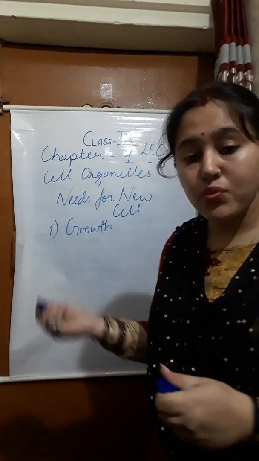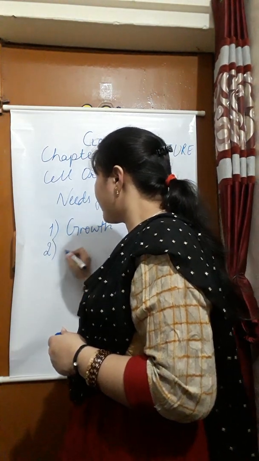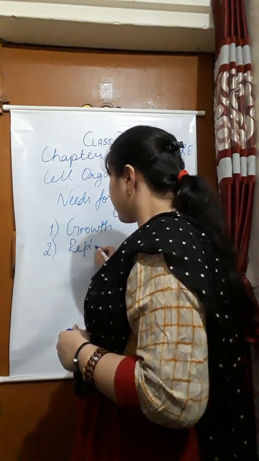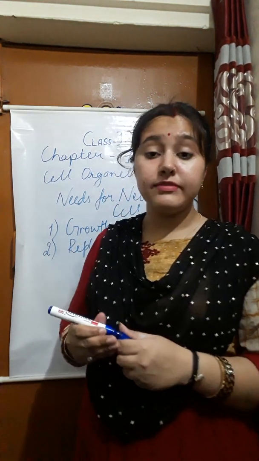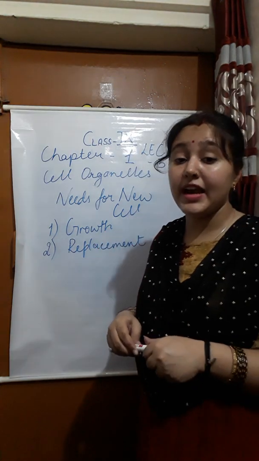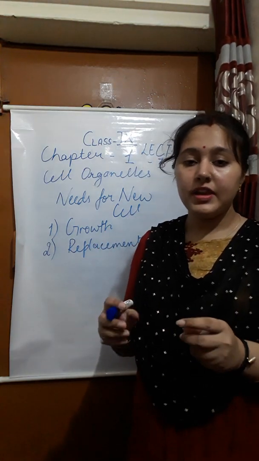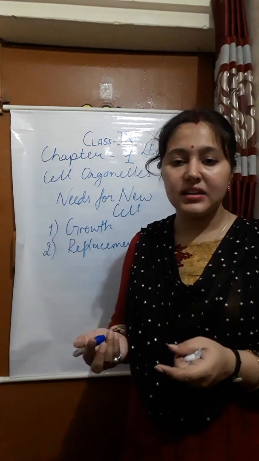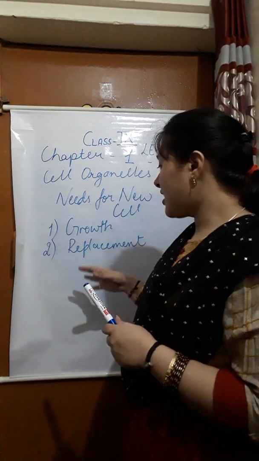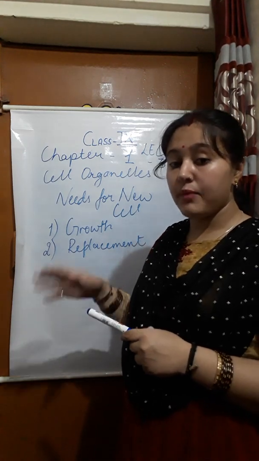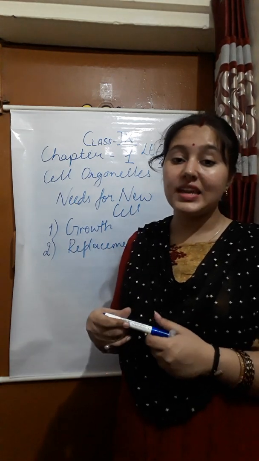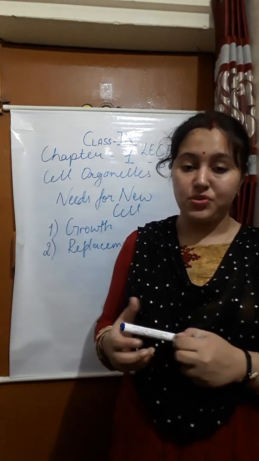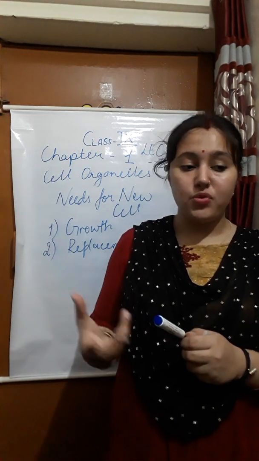The other need is for replacement. Some cells have to be replaced because they get older. If we have something older, we replace it because we want new things. So in our body, when our body functions, some cells have to be replaced, because they can damage our body, or other cells or tissue.